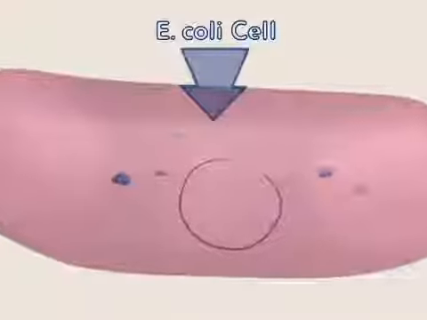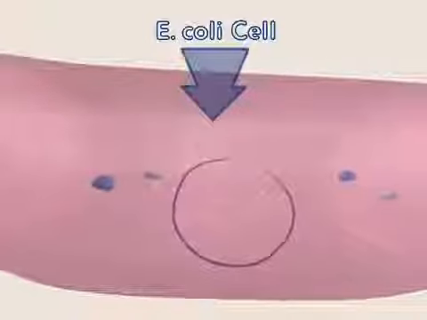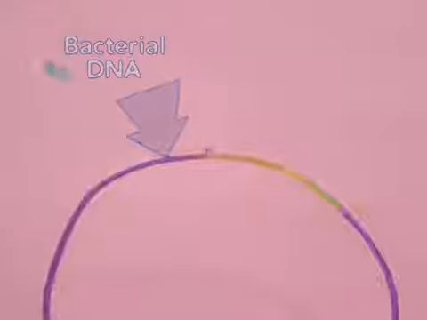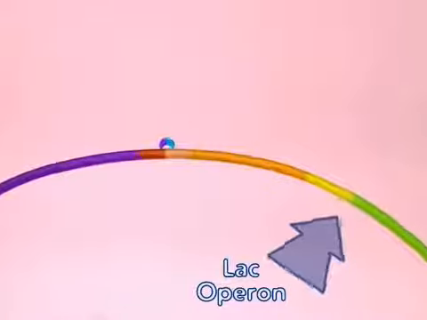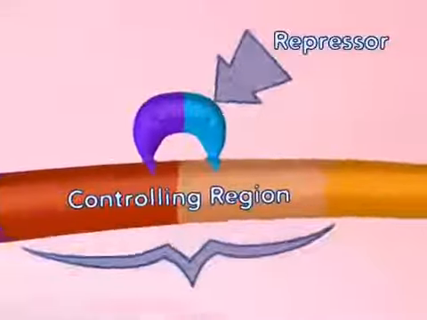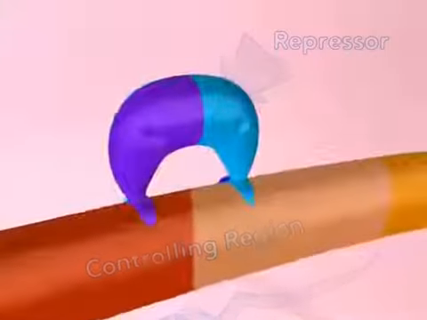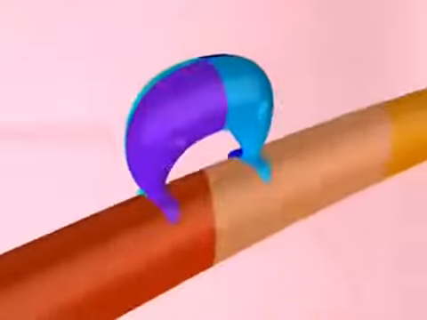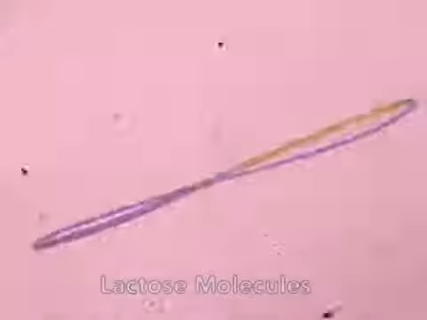Gene expression can be induced or turned on when a specific inducer molecule appears in a cell. For inducible systems, a repressor molecule prevents gene expression by binding to the upstream controlling region. Lactose is the LacOperon inducer molecule.